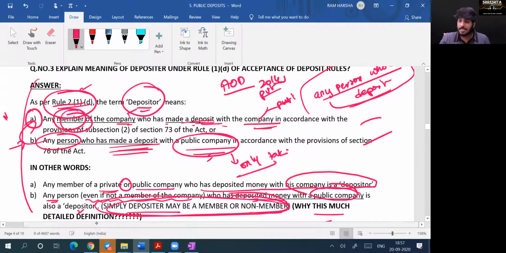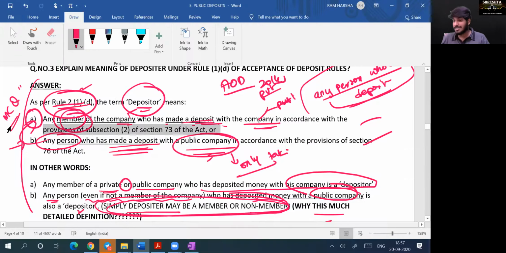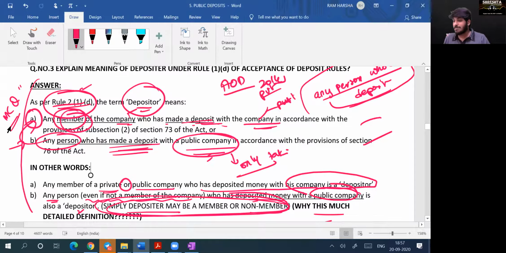This can be asked as an MCQ. Are you clear? Which of the following statements is correct? Statement 1: a member of a company who has made a deposit with the company is a depositor. Correct. Statement 2: any person other than a member who has made a deposit with a public company is also a depositor.